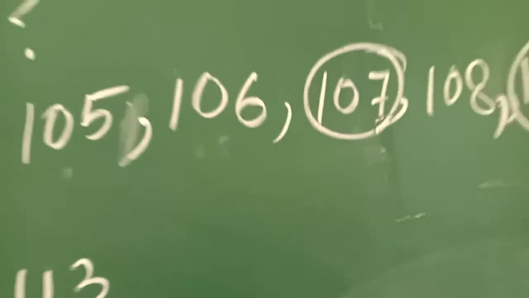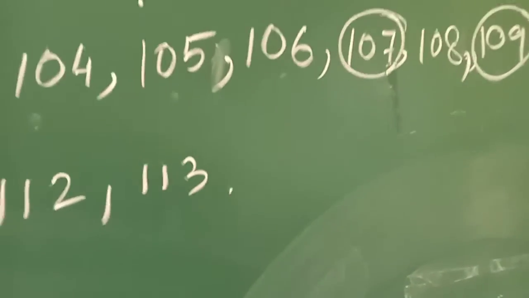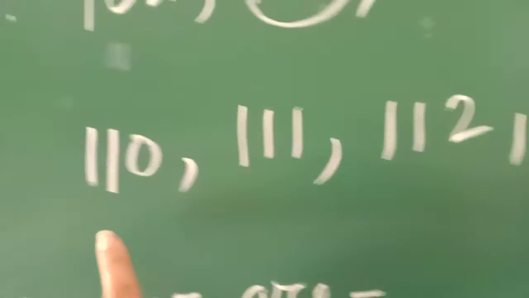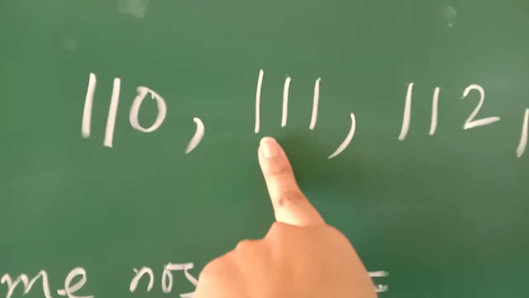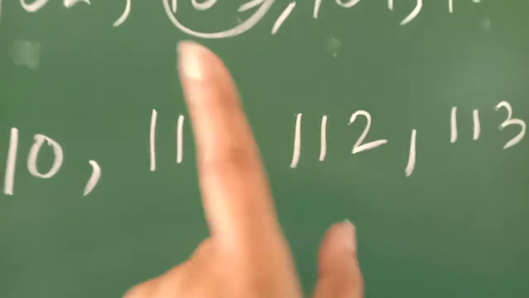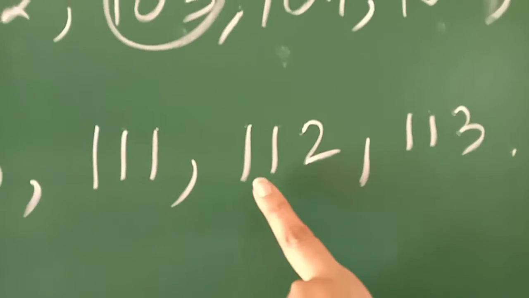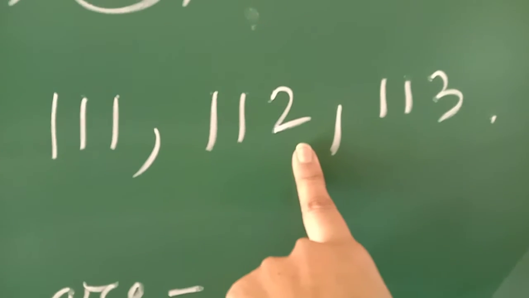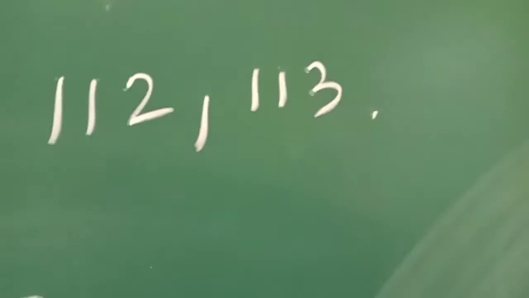109 is also a prime number. And then 110 you can divide by 2. 111 can be divisible by 3, you know the divisibility rule. And 112 is also divisible by 2. But 113 you can't divide.